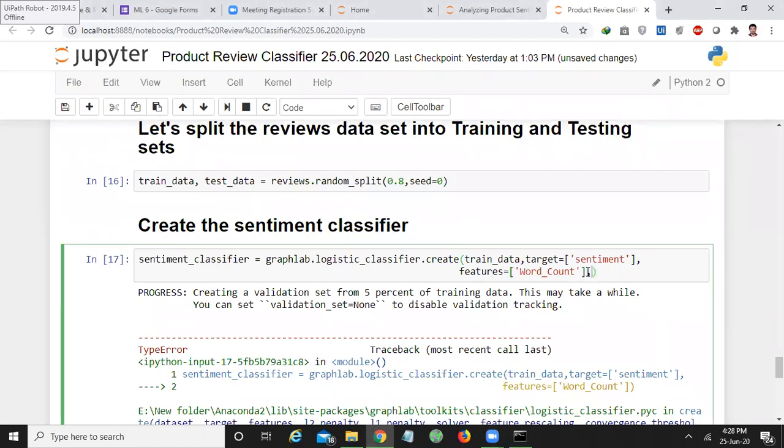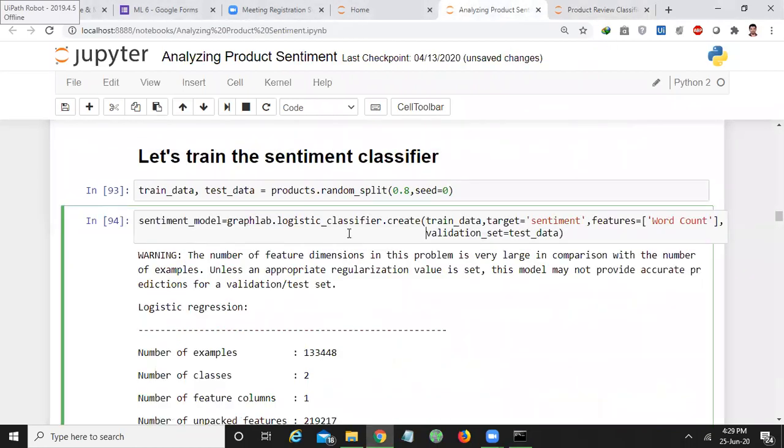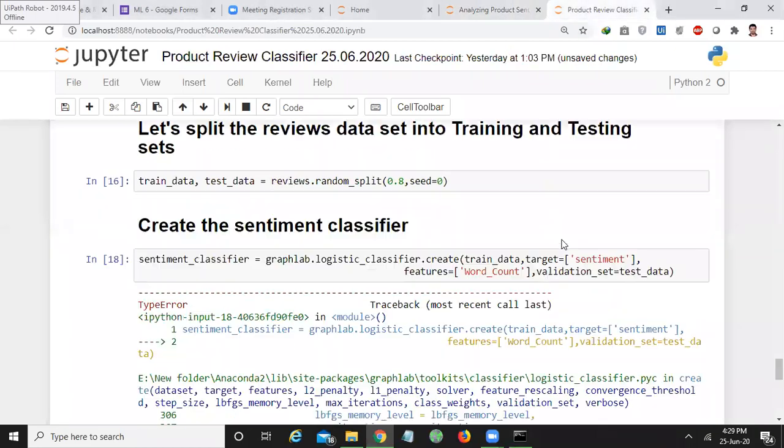So what you have to write is validation_set is equal to test_data. Okay, you have to add one more argument, that is what is the test data. Okay, sentiment is not there in the brackets.